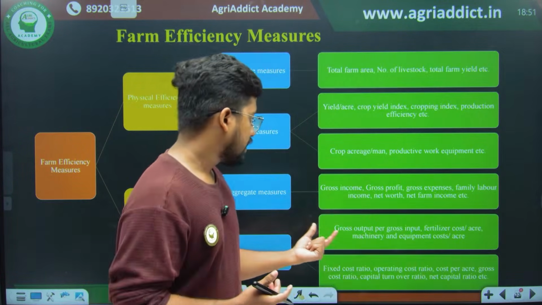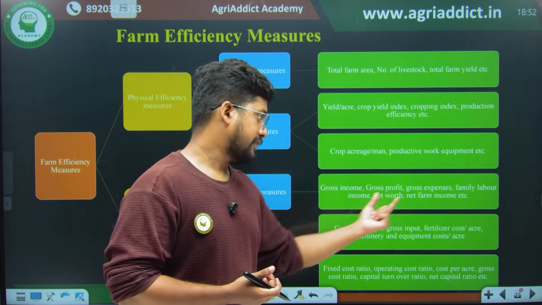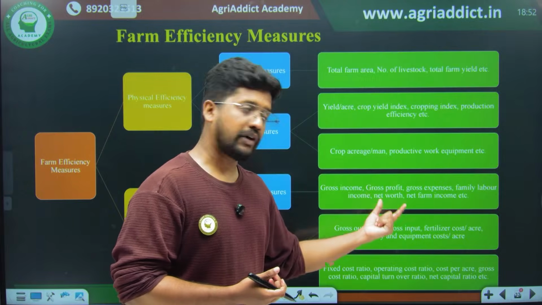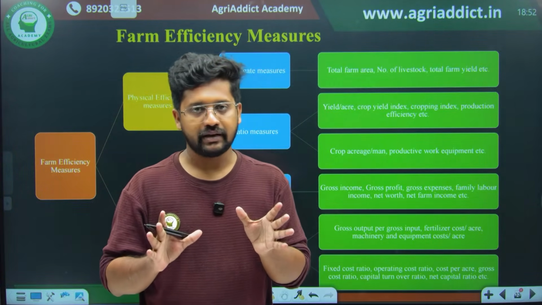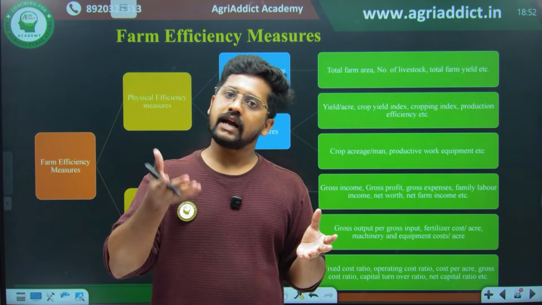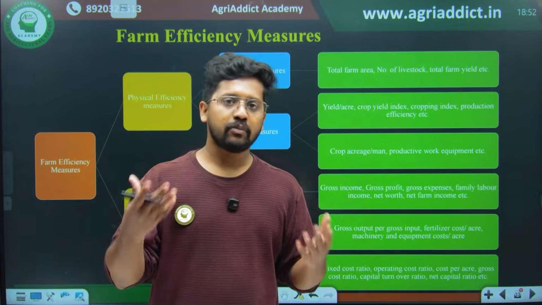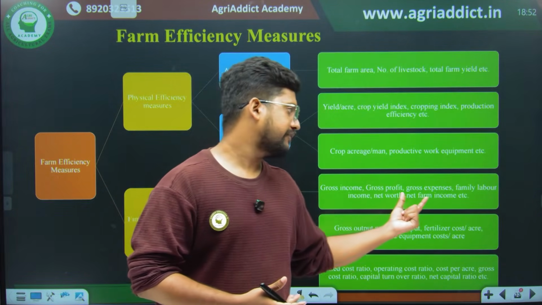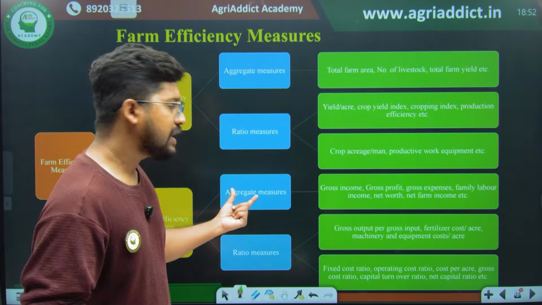Aggregate measures include gross income, gross profit, gross expenses, family labor income, net worth, net farm income. All these things, we are just trying to compare the profit simply, or we are trying to compare the cost. The farmer which is having lesser cost means higher efficiency. The farmer who's having more profit means more efficiency. The farmer who's having higher net farm income means more efficiency. Such kind of things will be coming under the aggregate measures.